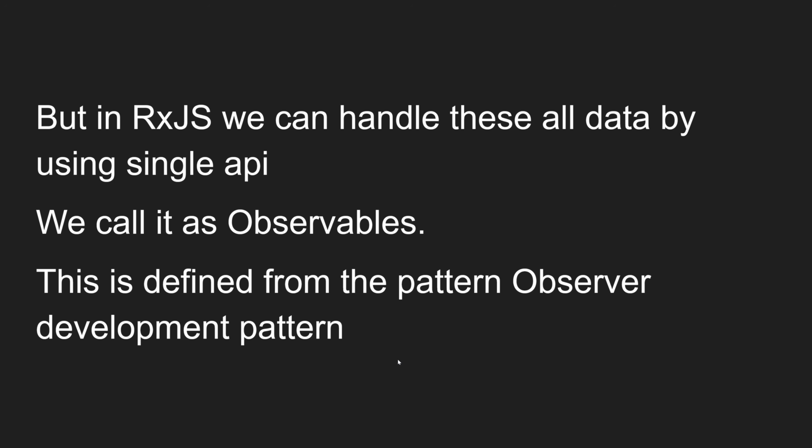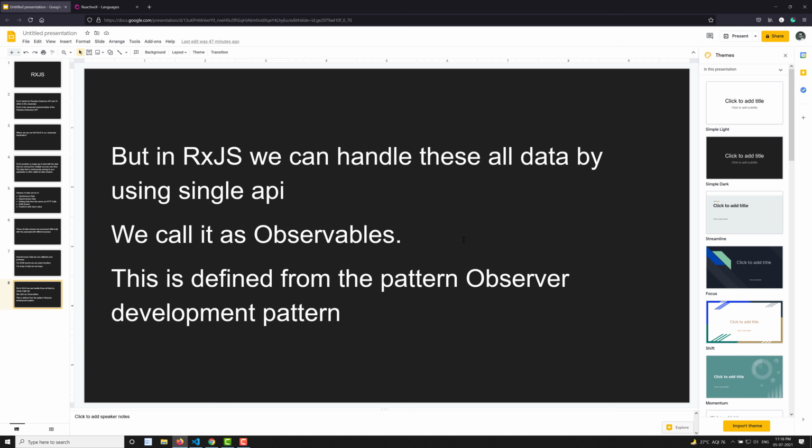So what is this observable? This observable is defined from a pattern called the observer software development pattern. Why is it called an observable? It is developed using the pattern called the observer pattern. So by using this observer software development pattern, we call this one observables. Hope you understood about this.